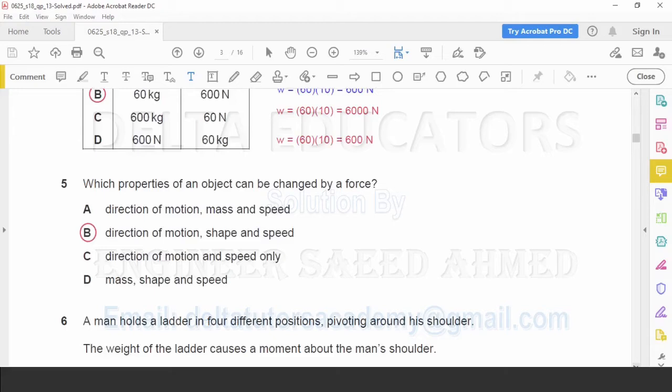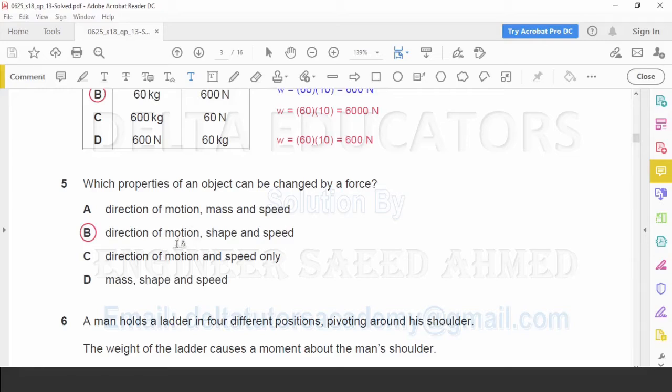Question number 5. Which properties of an object can be changed by a force? Option A, direction of motion, mass and speed. Mass cannot be changed, mass remains constant, so by application of force we cannot change mass. So option A is incorrect. Option B, direction of motion, shape and speed. Yes, it is correct option. By application of force we can change the direction, we can change the shape, and also we can change the speed. We can increase or we can decrease the speed. So B is the correct option.